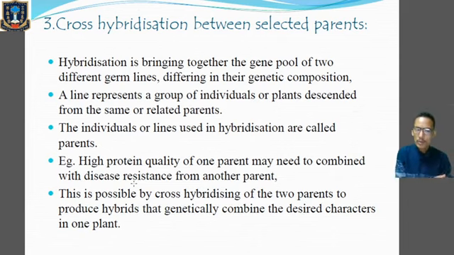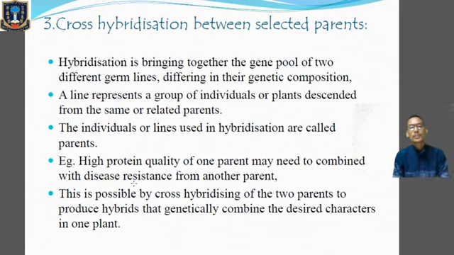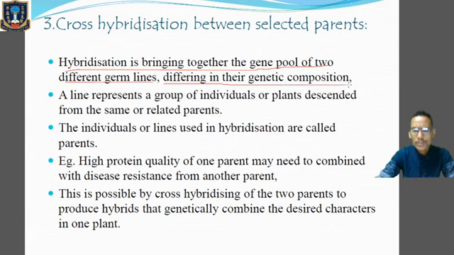So here what we are doing is, we have selected the plants or the seeds, and now we are going through hybridization so that whenever the progeny or offspring is produced, that offspring will carry the characteristics of both parents. Hybridization is bringing together the gene pool of two different germ lines differing in their genetic composition.